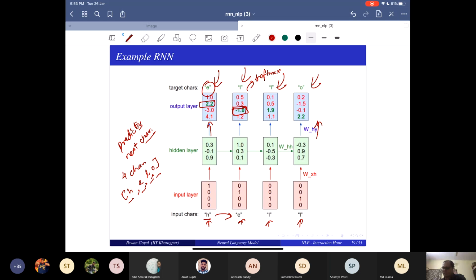Okay, let's say this is your test time behavior. Let's say your input is HELL, and you want to predict the next word. Fine? Yes, sir. Okay. What will you do? You will feed HELL here at the input as it is. You will compute the hidden layers. But you won't use the first three outputs.